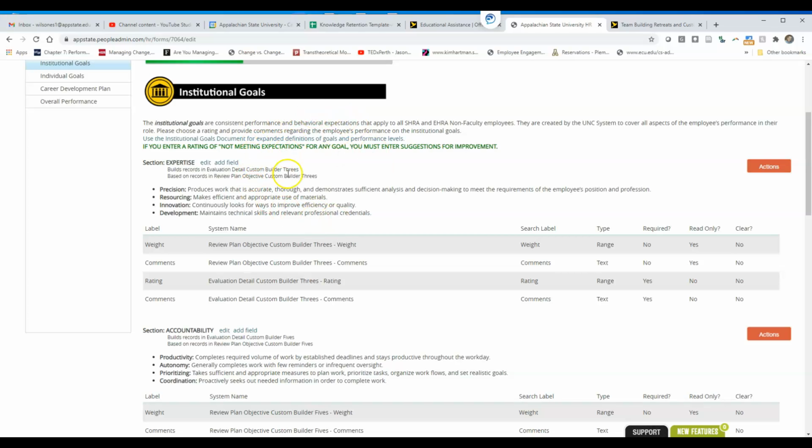This is all in here for you. Again, the institutional goals document, that thing is so helpful. I wish people would just read the darn thing. I don't know why they don't, but they don't.